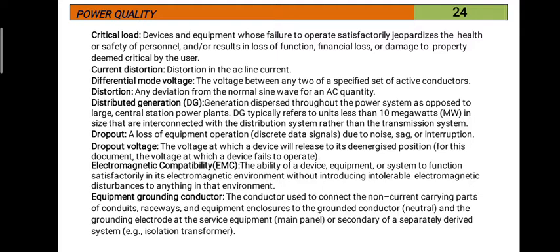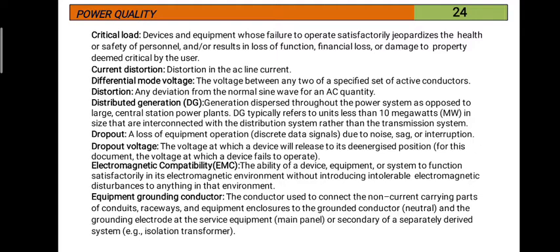Next, electromagnetic compatibility, EMC. The ability of a device, equipment or system to function satisfactorily in its electromagnetic environment without introducing intolerable electromagnetic disturbances to anything in that environment. This is called electromagnetic compatibility.